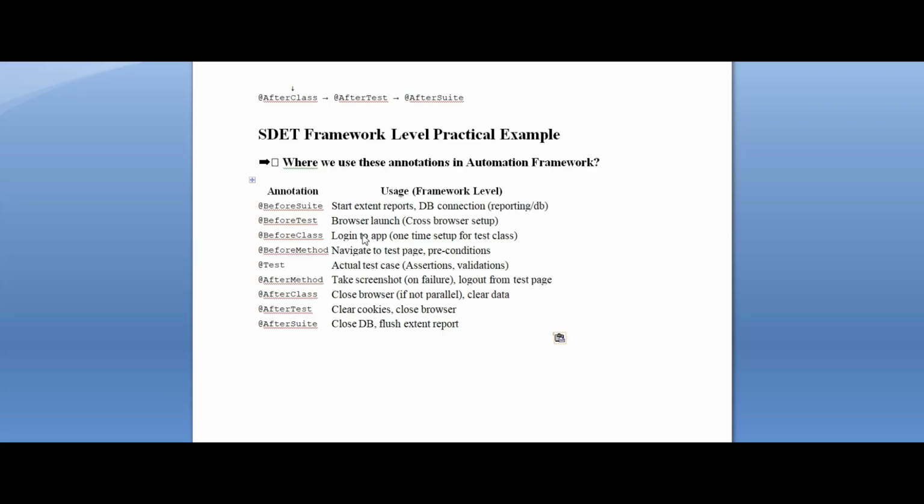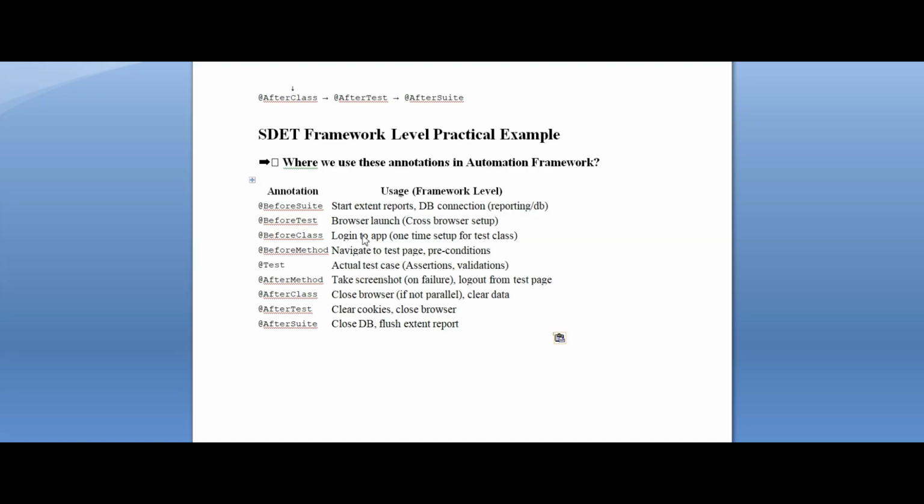Before class, log into the app, or any feature you interact with, so you should log in. Before method, navigate to the test page or set up preconditions. Annotation test is the actual test case where we write assertions, validations, all kinds of things. After method, take a screenshot if your script fails or anything has happened, capture it, and log out for the test case.